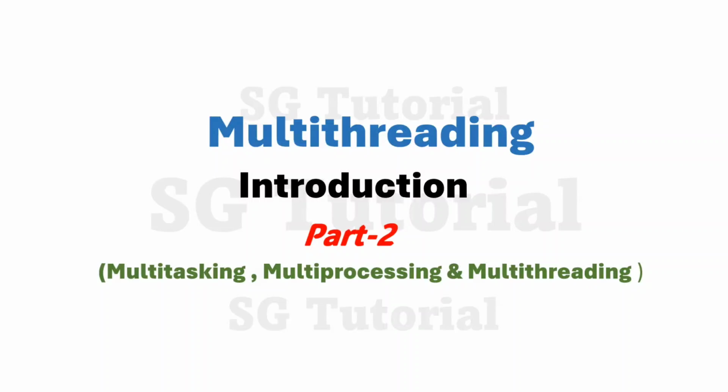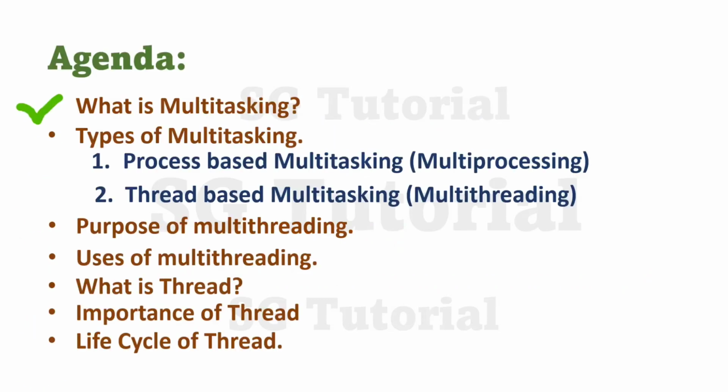In the previous video we discussed the agenda on multithreading, and in this video we are going to discuss what is multitasking and types of multitasking: process based multitasking, also called multiprocessing, and thread based multitasking, also called multithreading. Basically in this video I am going to explain what is multitasking, what is multiprocessing, and what is multithreading, as well as the purpose of multithreading and uses of multithreading.